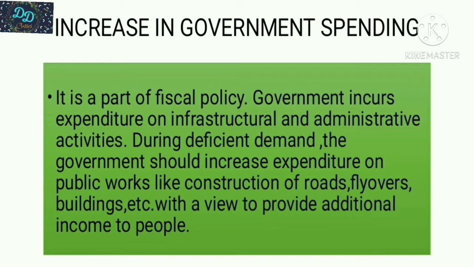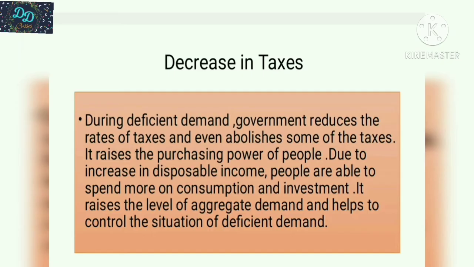The next is a decrease in taxes. During deficient demand, the government reduces the rates of taxes and even abolishes some of the taxes, that is, the indirect taxes. So it raises the purchasing power of people. Due to increase in disposable income, people are able to spend more on consumption and investment. So it raises the level of aggregate demand and helps to control the situation of deficient demand.